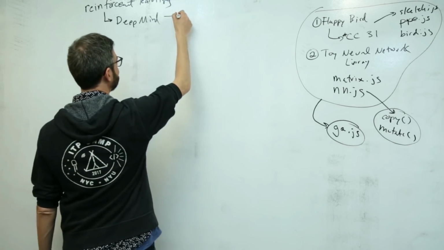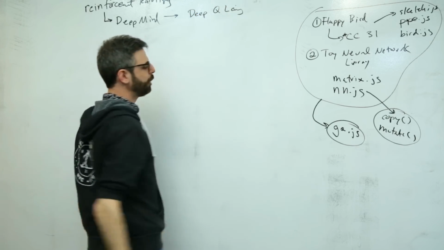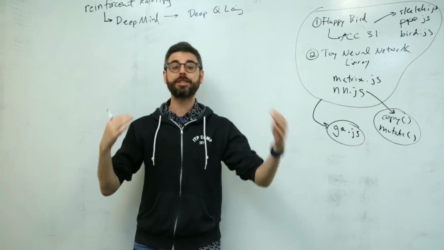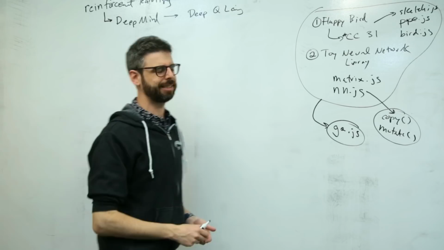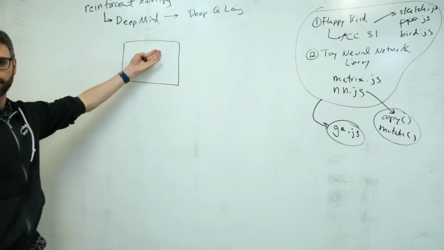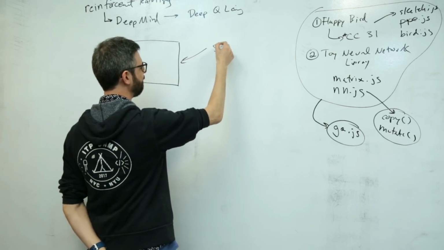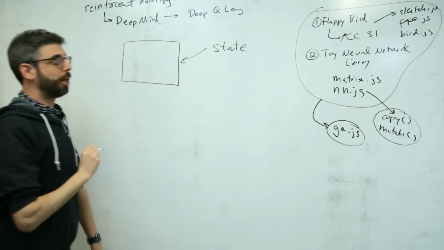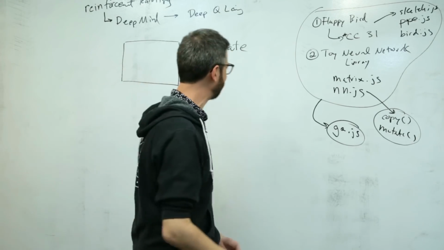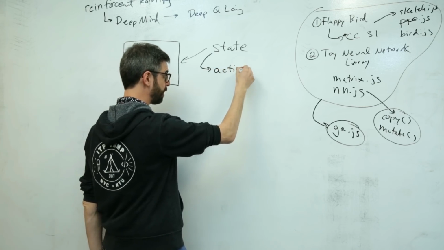Those were developed with a style of reinforcement learning called deep Q learning, which uses a neural network and trains the neural network based on this reward-based system. So you have this idea in reinforcement learning that you have a world, in our case the world of Flappy Bird. The world has a given state. The agent, the entity that is being reinforced and trained, that is learning, based on that state, decides to make an action.